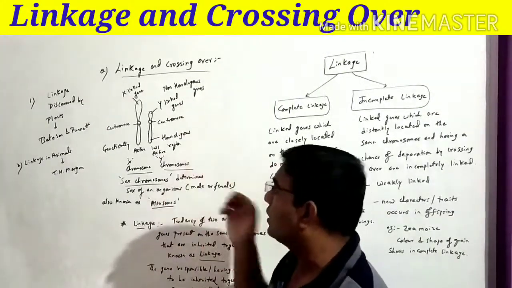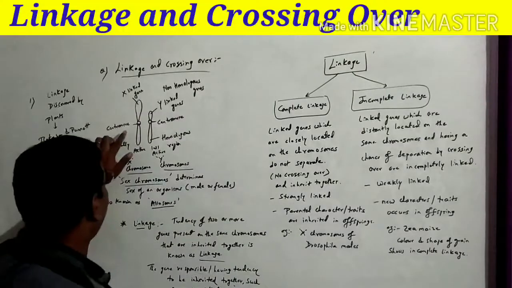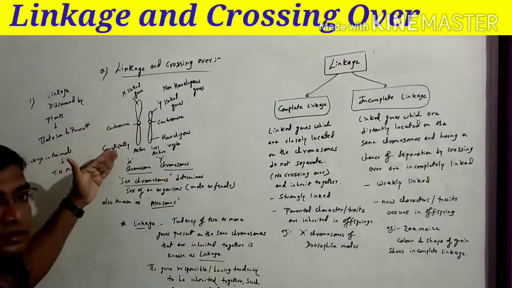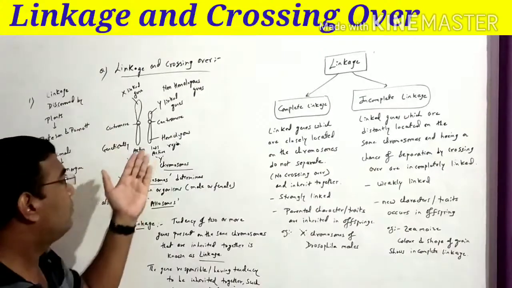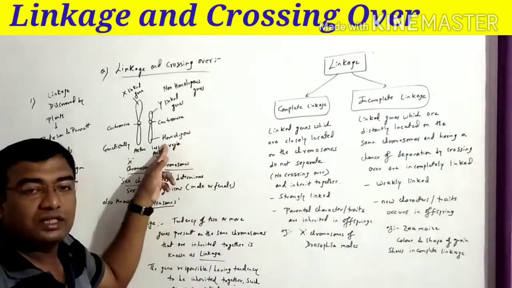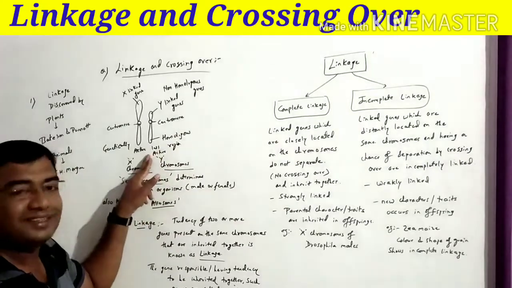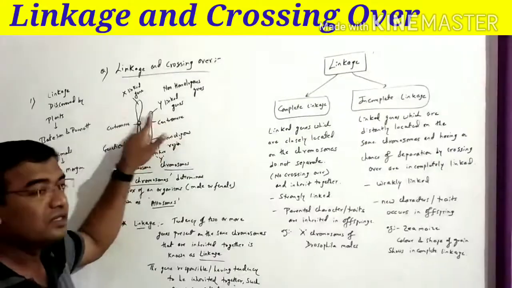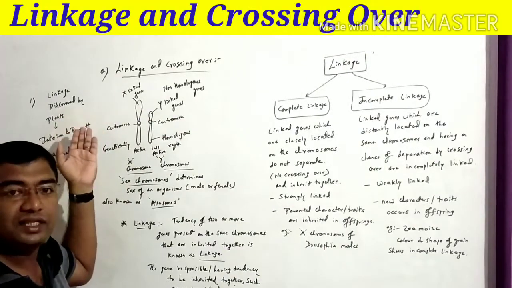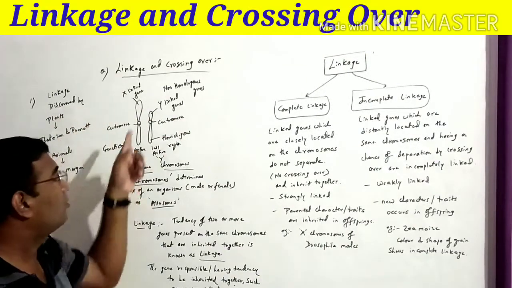In the homologous region, we can again see it is distinguished by the centromere in between. The X chromosome's homologous region is genetically active, while in the Y chromosome it is less genetically active. Y chromosomes have the Y-linked genes, while the X chromosome has the X-linked genes, which are present in the non-homologous region.